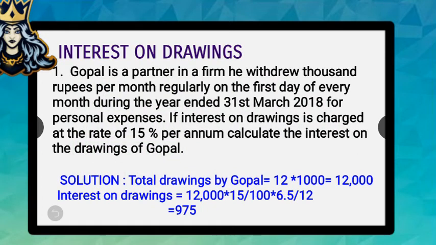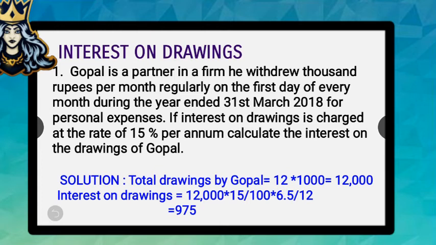First question: Gopal is a partner in a firm. He withdrew 1000 rupees per month regularly on the first day of every month during the year ended 31st March 2018 for personal expenses. If interest on drawings is charged at the rate of 15% per annum, calculate the interest on the drawings of Gopal. Hope you all understood the question. The solution is like this.